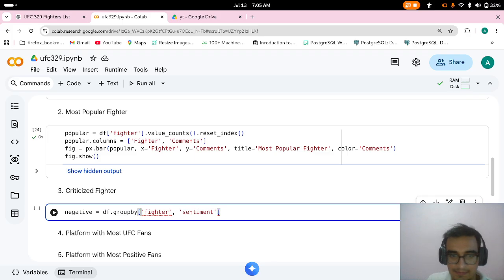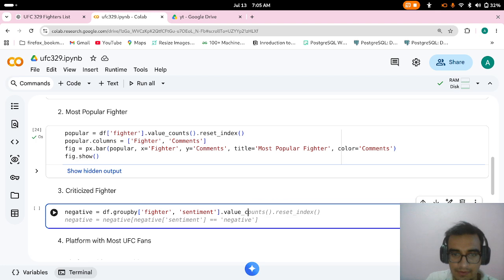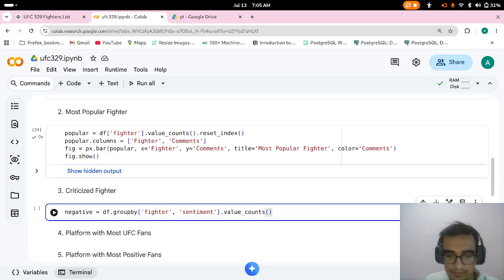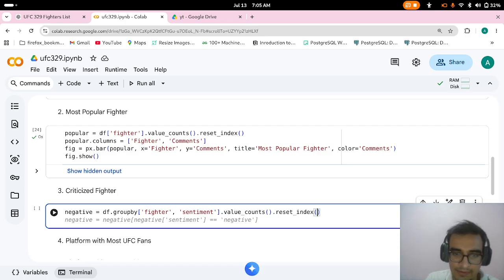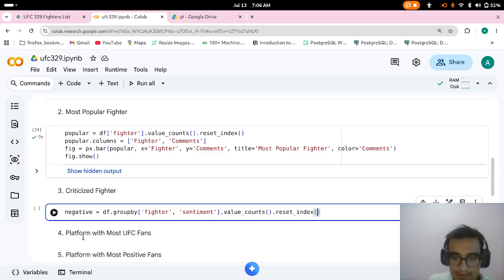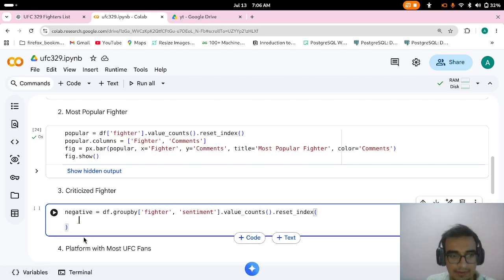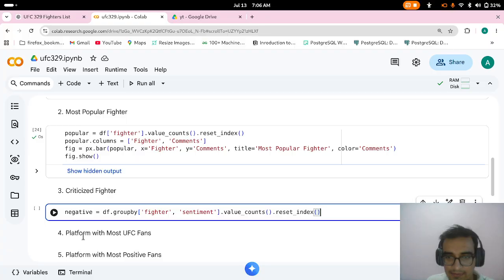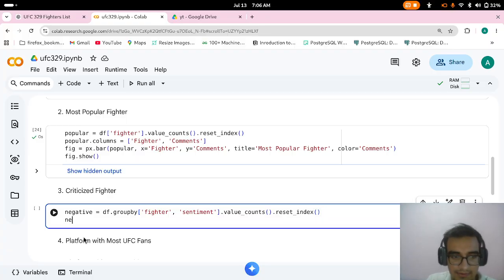This work. Dot value counts, to reset index. Let's see what this data frame has provided us.